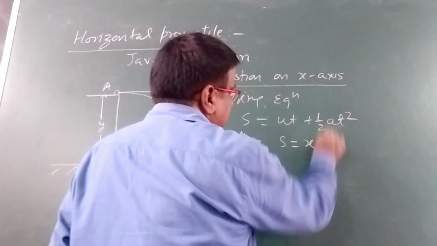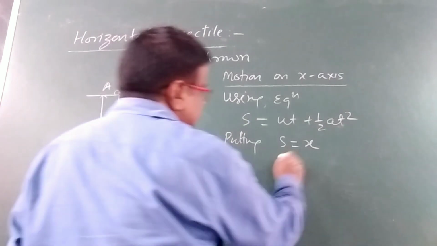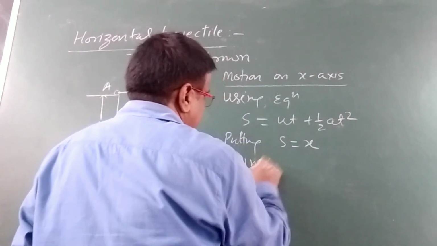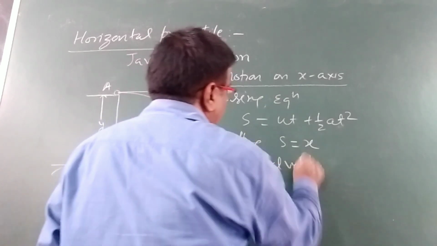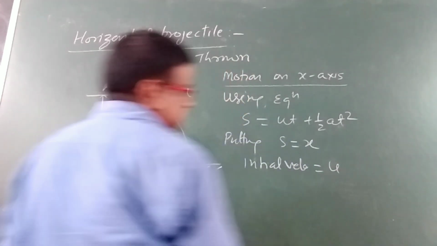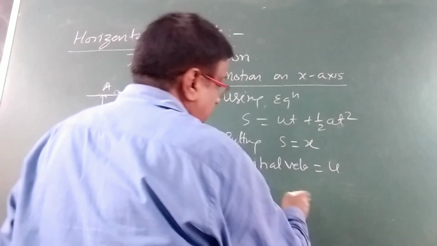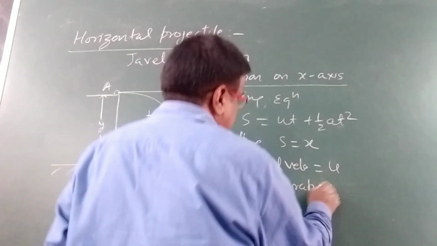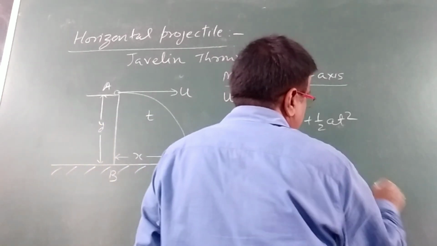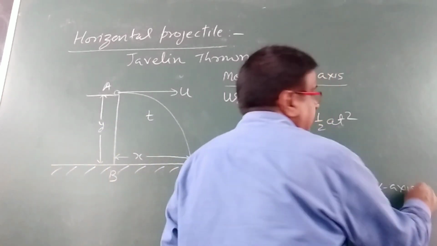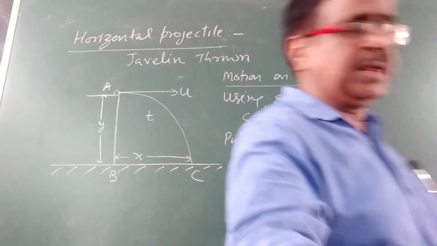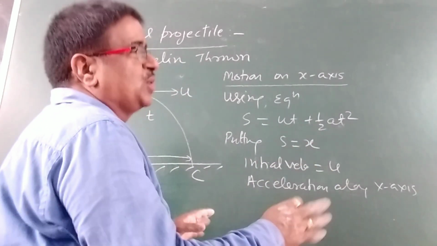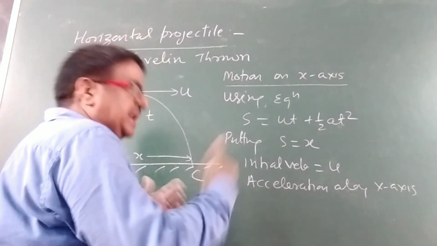Initial velocity along the x-axis is u, which is given. And acceleration along the x-axis will be zero. It is not accelerated, because the body is moving under gravity only.